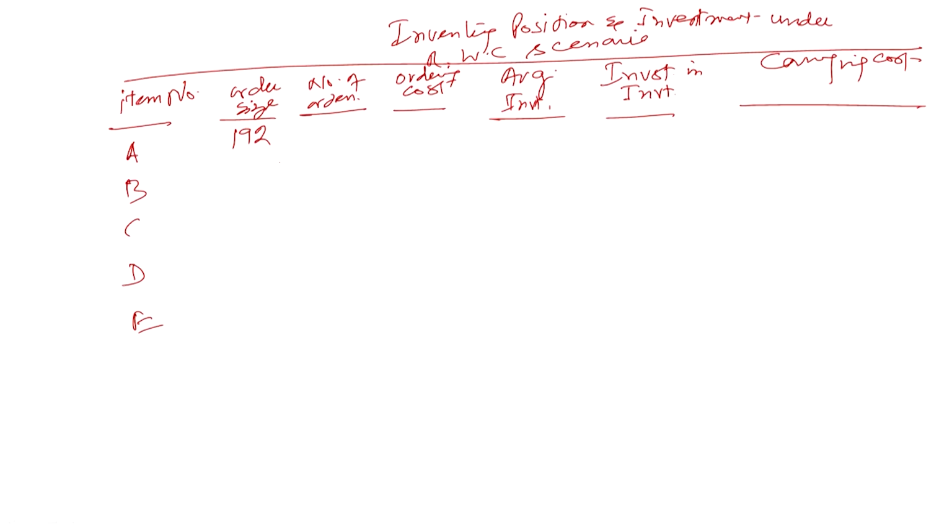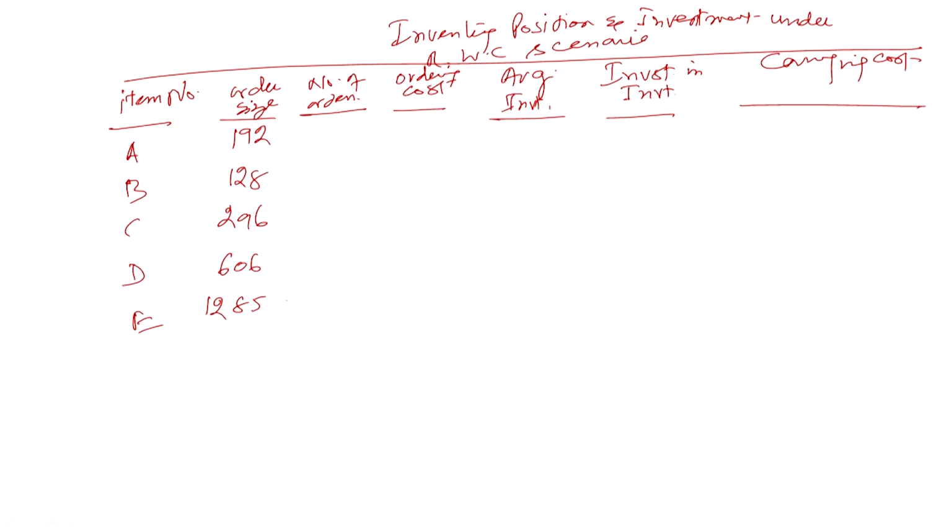In case of B, it will come out as 128. In case of item C, it will come out as 296. In the D case, it will be 606. And in case of E, it will be 1285. So this is the revised EOQ, the revised order size.